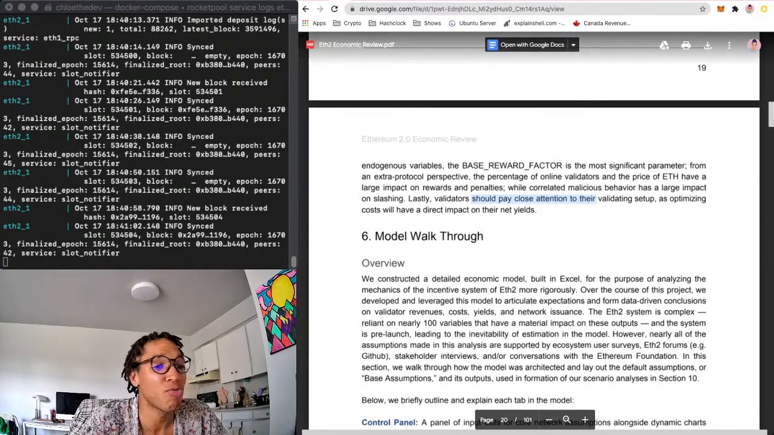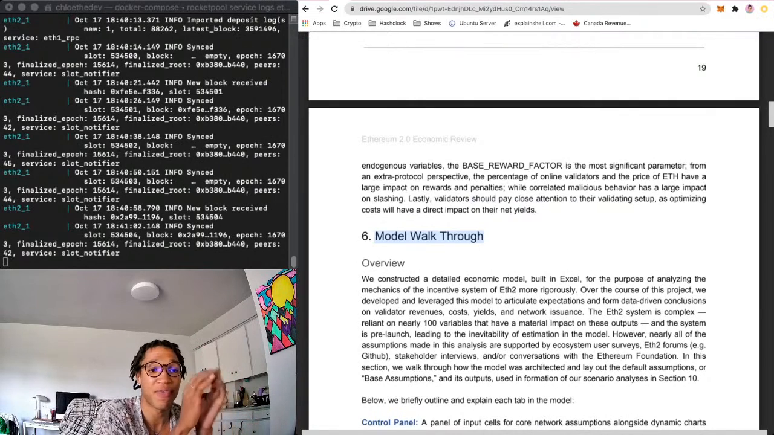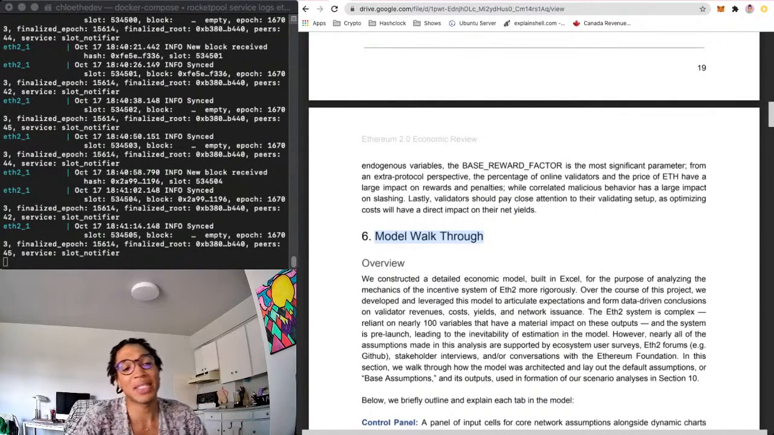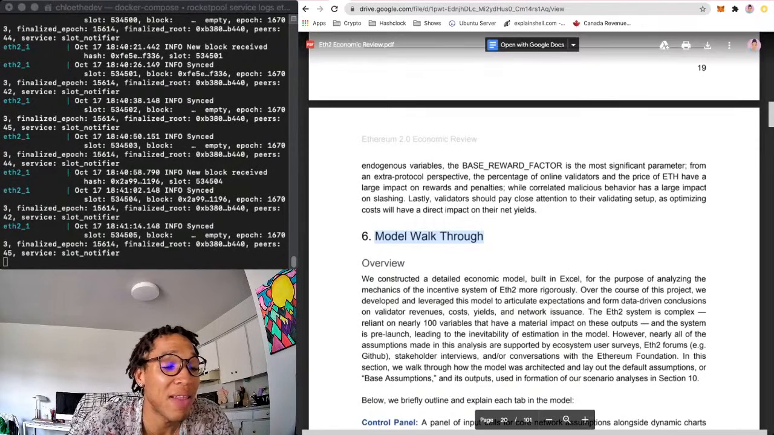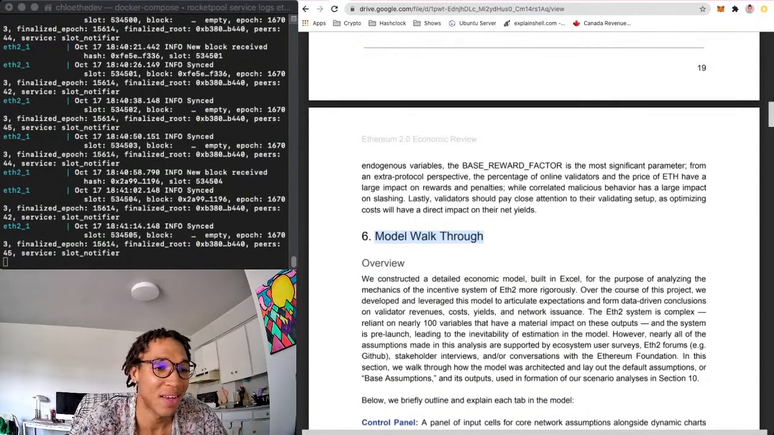I'll be going through the model walkthrough they use to model the economic incentives for this specific paper. Next time, I'll probably be doing this specific paper till I'm done, Monday to Saturday, so I'm taking Sunday off.